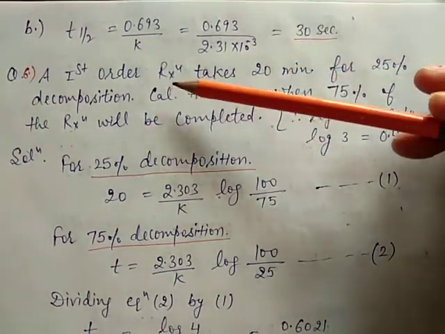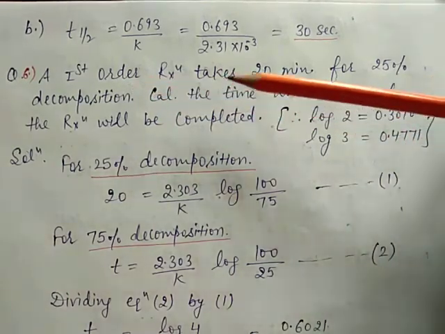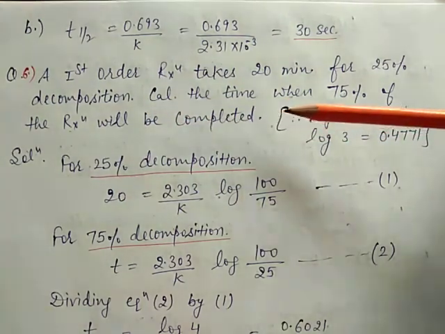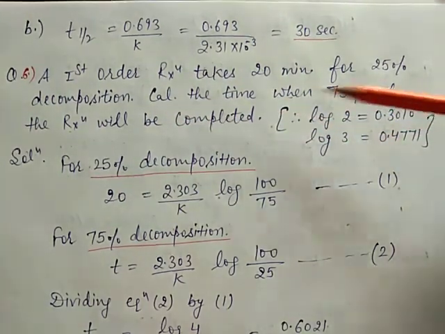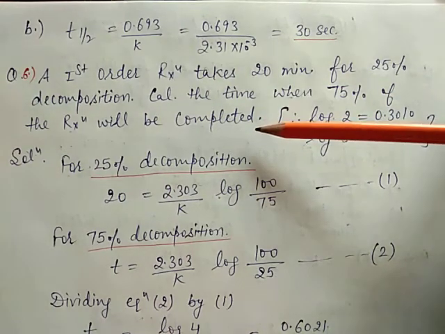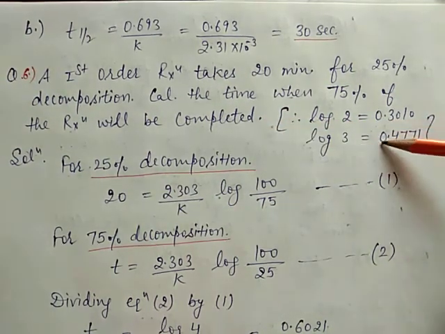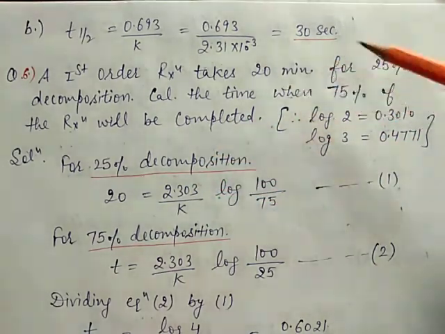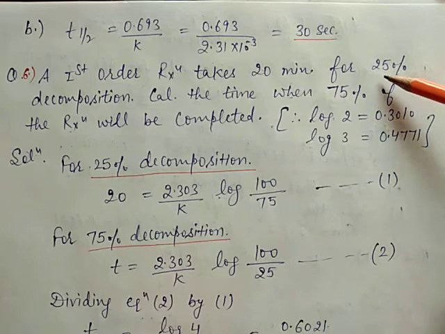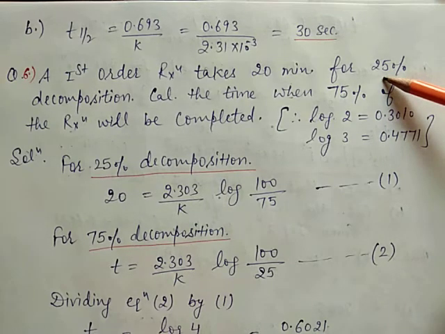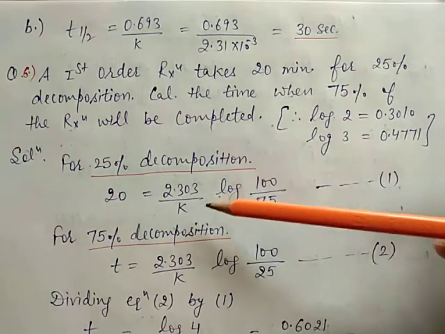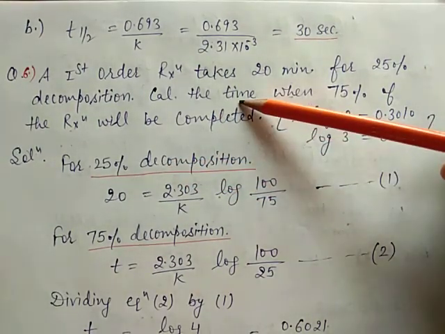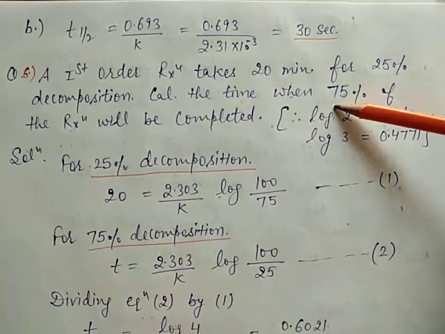Now the next question is question number 6. A first order reaction takes 20 minutes for 25% decomposition. Calculate the time when 75% of the reaction will be completed. The log 2 value is given, and the log 3 value is also given. Here time is given and concentration is also given, that is 25%. First of all, we calculate the value of K. In the second reaction, we have to calculate time, and the concentration is also given.